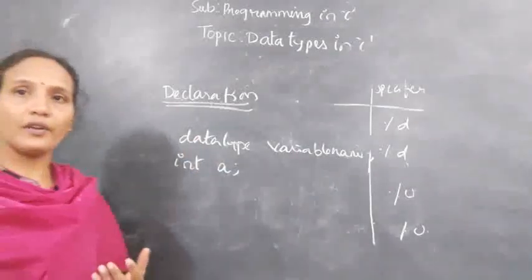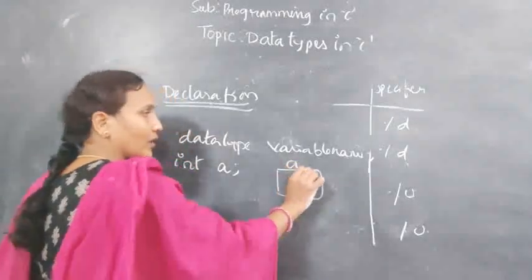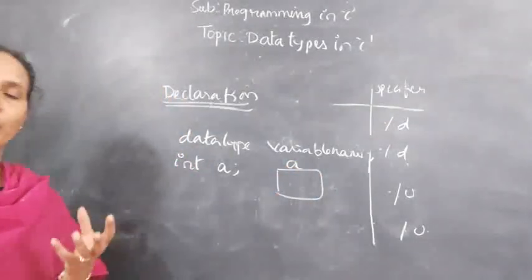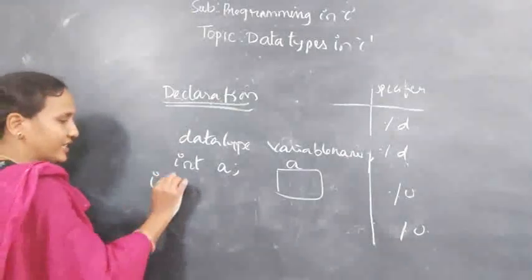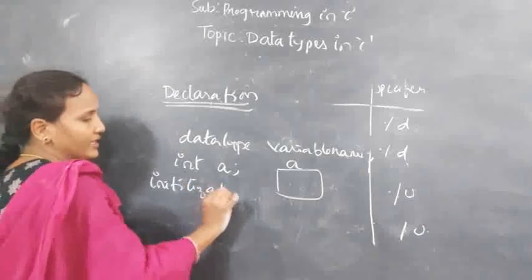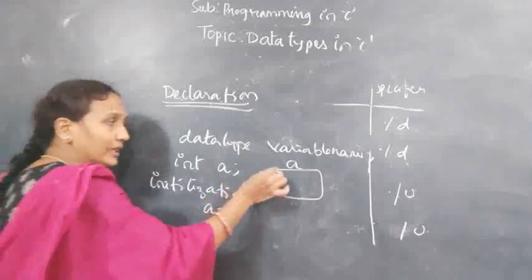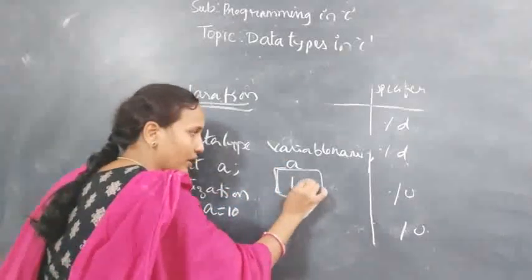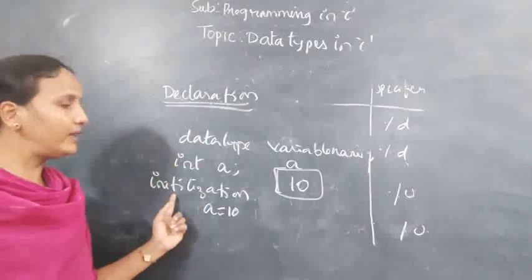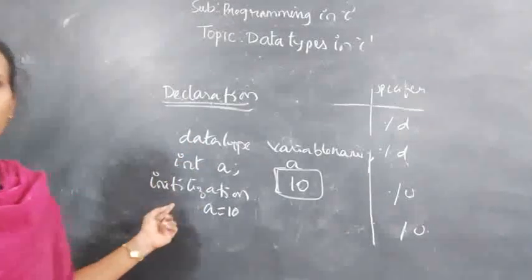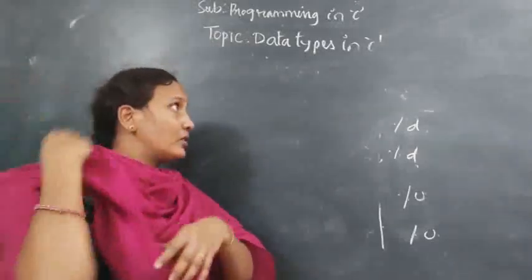Now, if you have given a name to the variable, then you will get a space in memory. But if you want to store a value in that variable, that is called initialization. Like this: a equals 10. Then in this block, the value 10 is stored. So this is about declaring a variable and initializing a variable. Clear? Using an integer, declaration and initialization I have already explained.